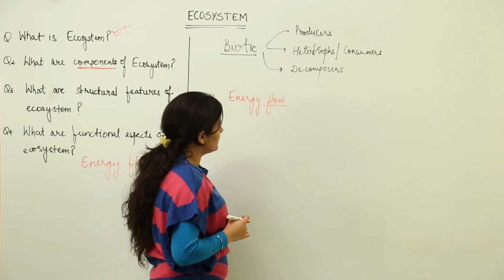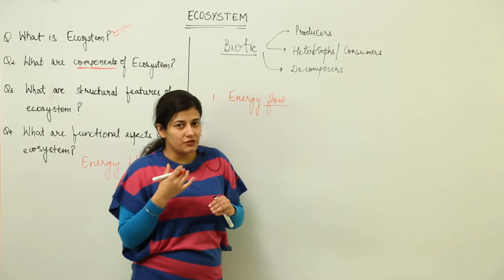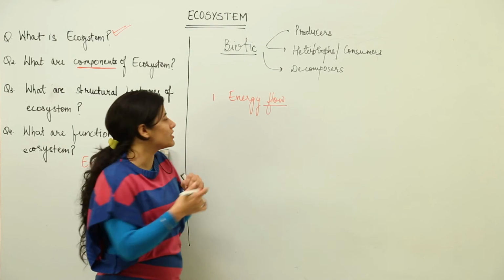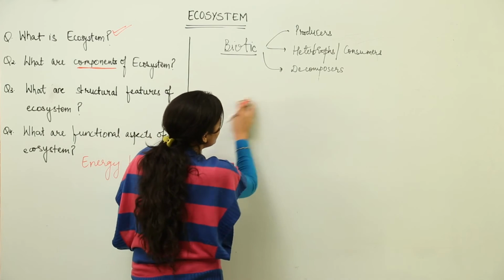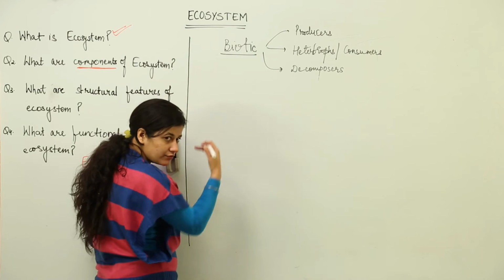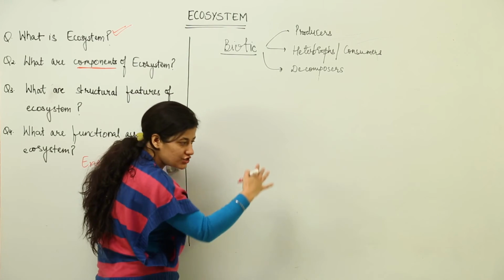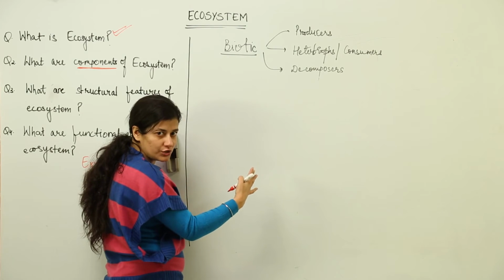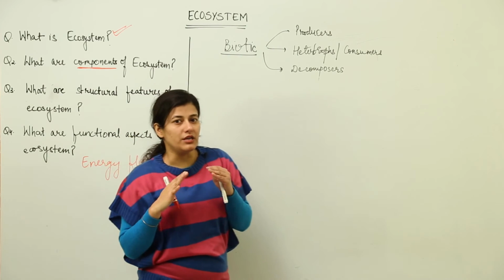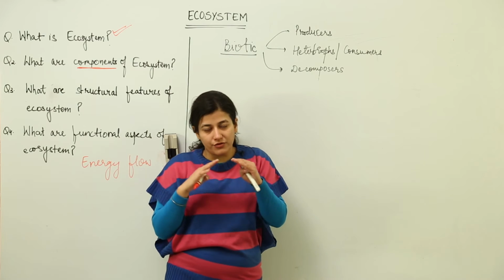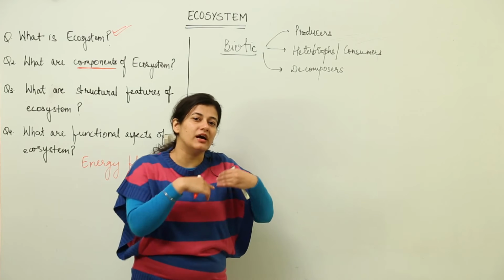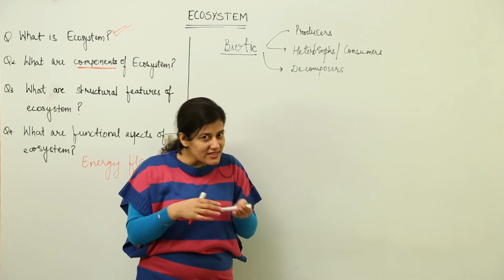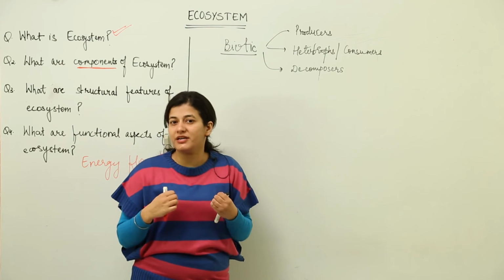But the question that comes to mind is, the energy which is flowing, how has it been formed? So this cannot be the first and foremost that we study. First and foremost, we have to reach the level of flow of energy. Interaction is through flow of energy only. If I have to define an ecosystem, I would say that anybody who has eaten food would become food of somebody, because who has eaten food has acquired somebody's energy.